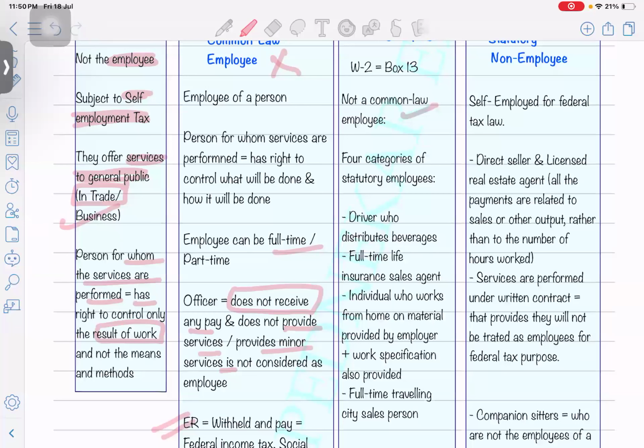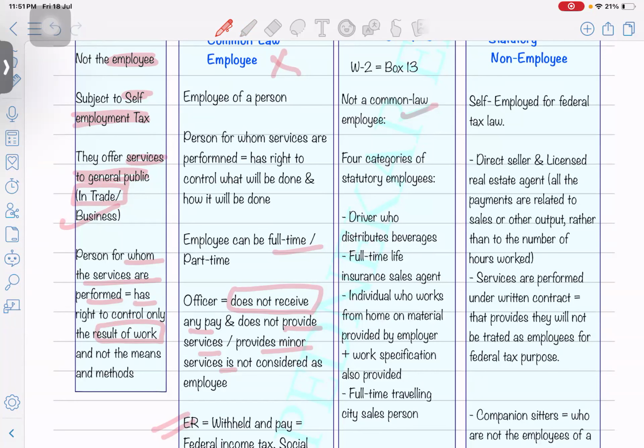Whoever is the company, let's say DoorDash or anyone, they are going to issue them the W-2. But they are not considered a common law employee, because they are going to use their own resources. They're going to use their own vehicle to deliver the food or beverage.